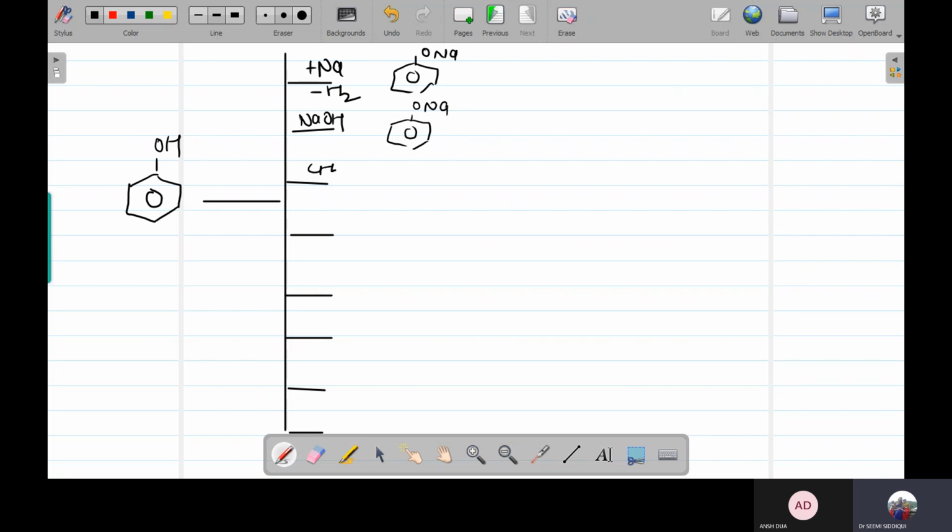If it reacts with pyridine, that will be called acetylation. So it is going to form phenyl acetate. If it reacts in the presence of NaOH along with C6H5COCl, meaning benzoylation is going to take place, then it is going to form phenyl benzoate.